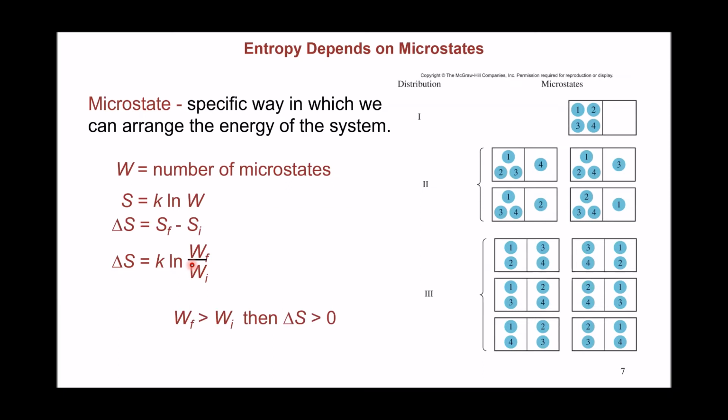So if the final state has a higher number of microstates or higher randomness than the initial state, then this ratio here is going to be larger than 1, and this will make the change in entropy a positive value, and vice versa. If the number of microstates in the final state decreased, that will make the ratio less than 1 and will make the value for the entropy change smaller than 0, or a negative value.